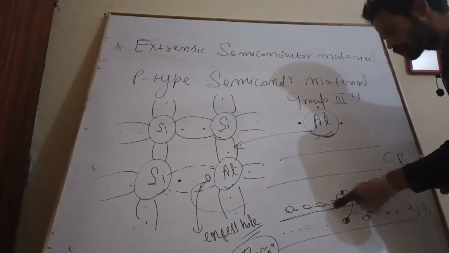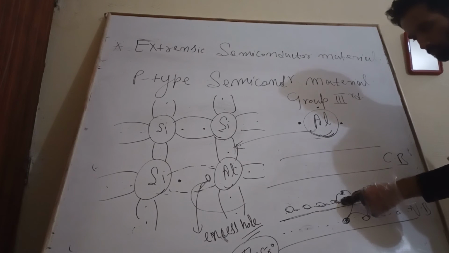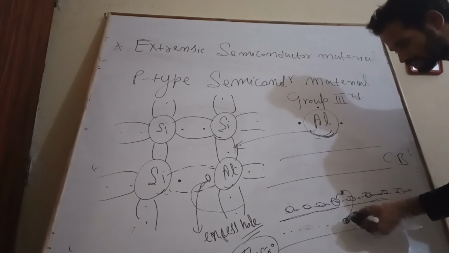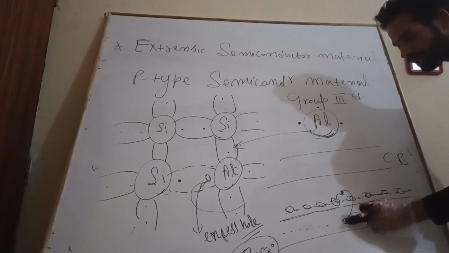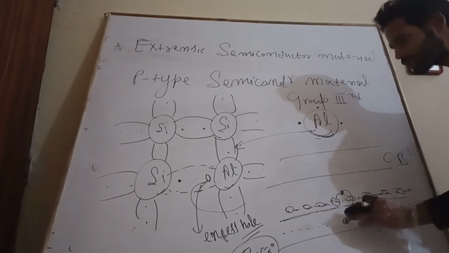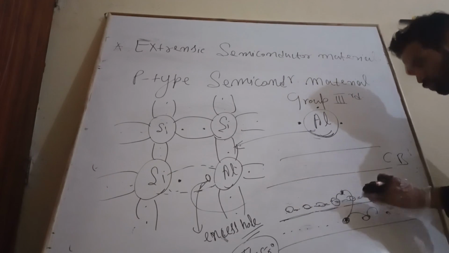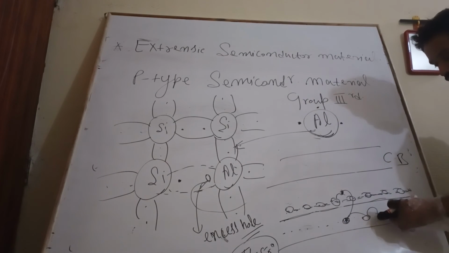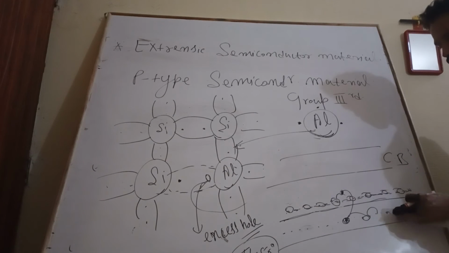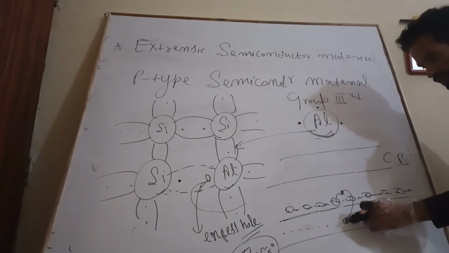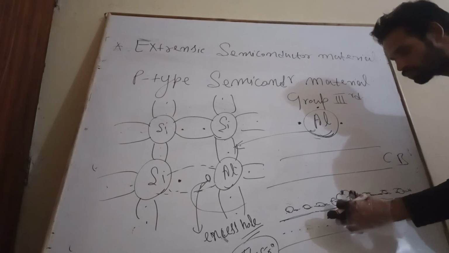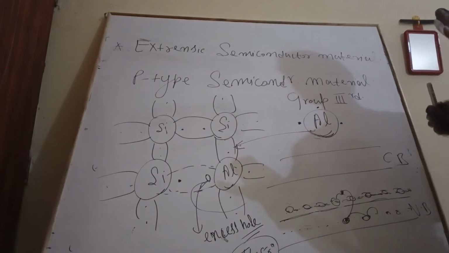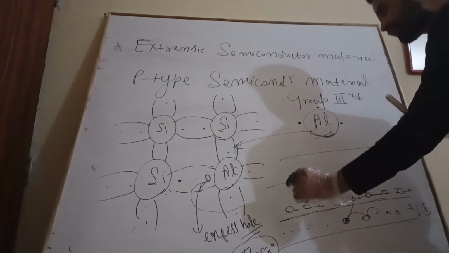Once it occupies this vacant space, it leaves behind a vacant space in the valence band, and that vacant space will be filled by another electron. In this way a vacated place gets generated in the valence band, which can be thought of as a hole.